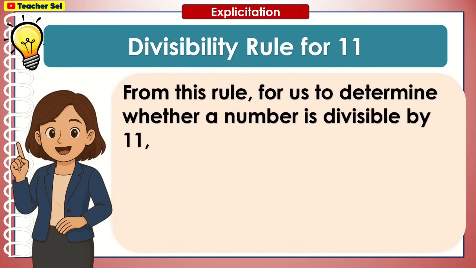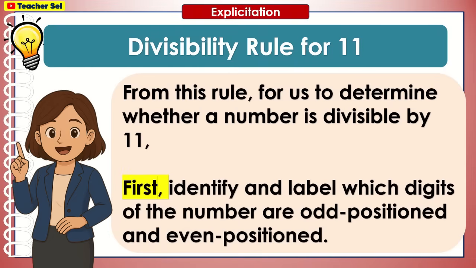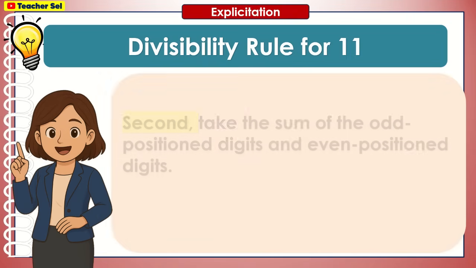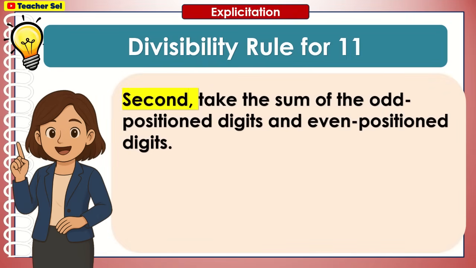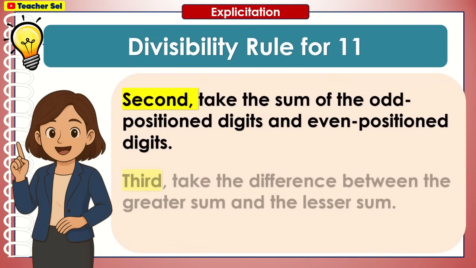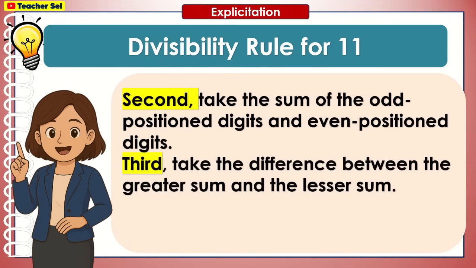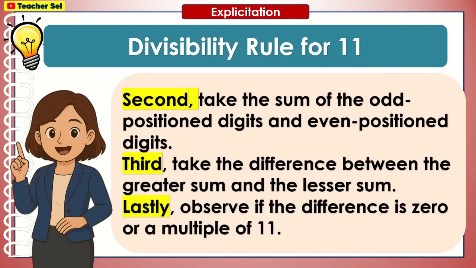From this rule, for us to determine whether a number is divisible by 11, first, identify and label which digits of the number are odd positioned and even positioned. Second, take the sum of the odd positioned digits and even positioned digits. Third, take the difference between the greater sum and the lesser sum. Lastly, observe if the difference is 0 or a multiple of 11.